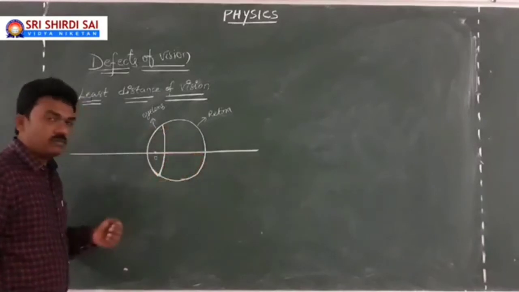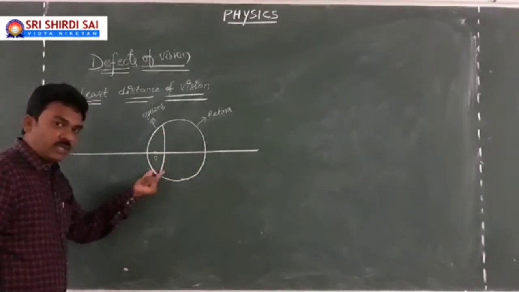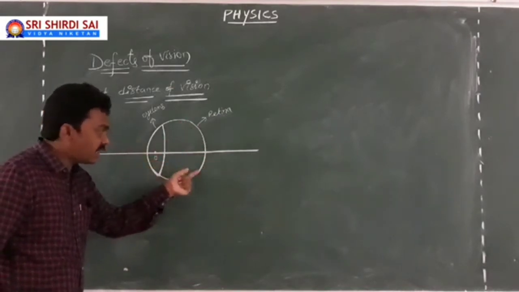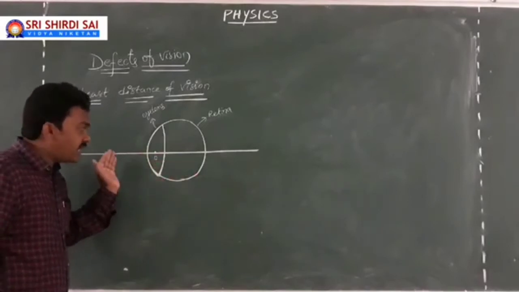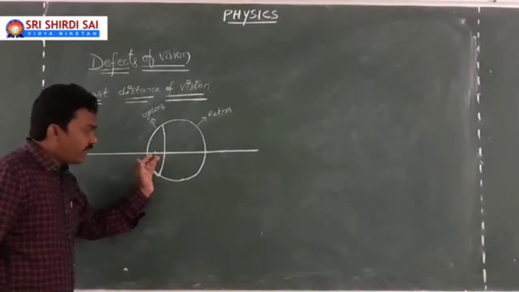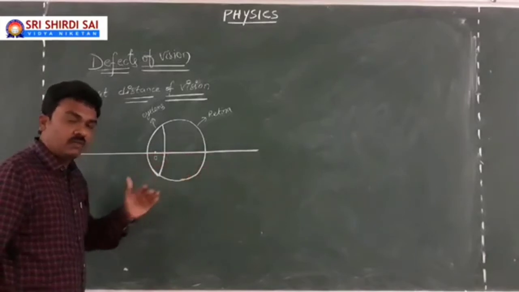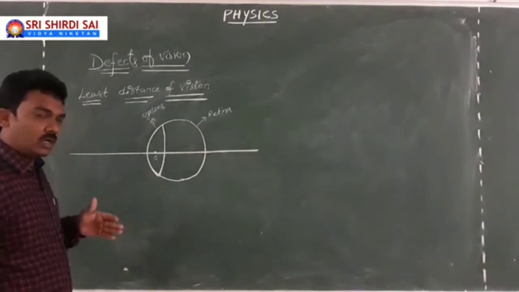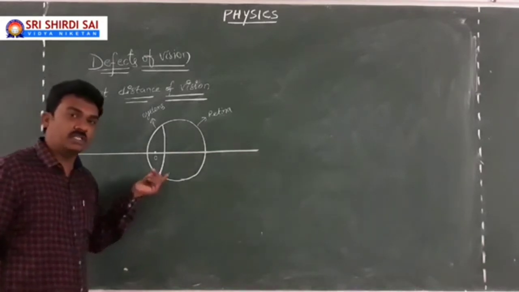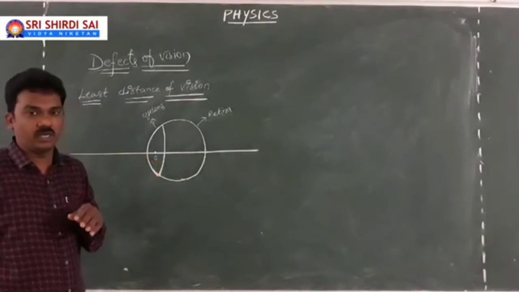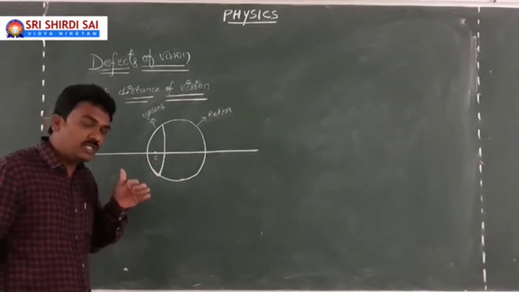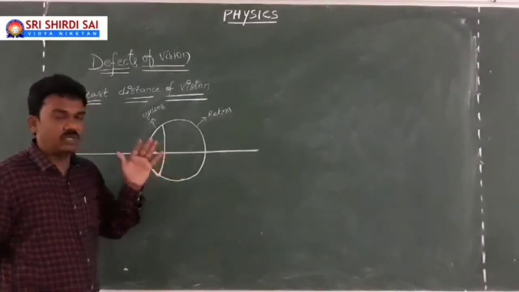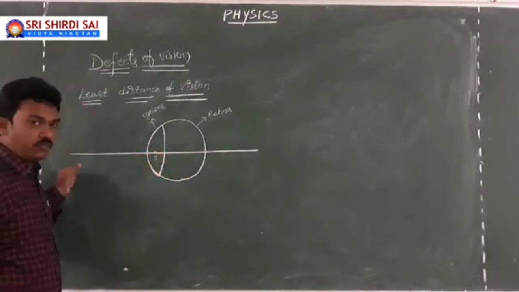Here is our eye lens, which is supposed to be a convex lens, and here is the retina, where light rays are focused, just like a screen. Whenever the light rays enter the eye lens, get refracted and strike the retina, we have the sense of vision. Of course, we have learned more regarding the biological explanation of the eye lens. I am not talking about that. I am talking about the physical analysis that involves the properties of light, which I am going to handle with the concept of the eye.